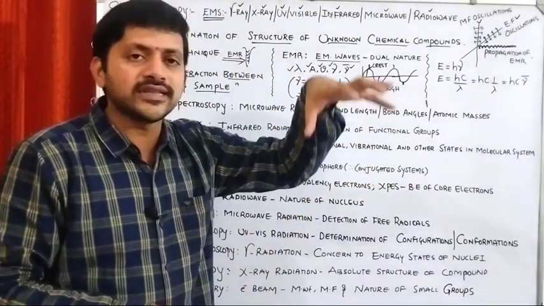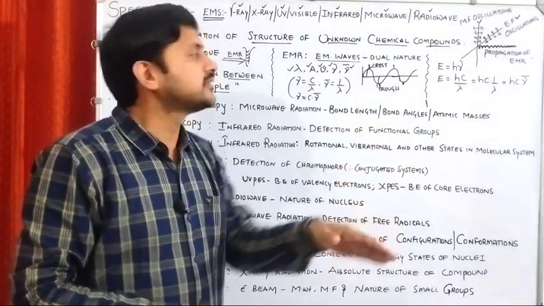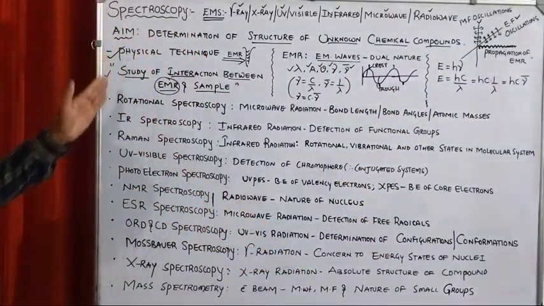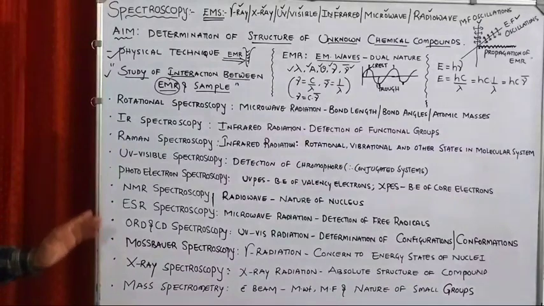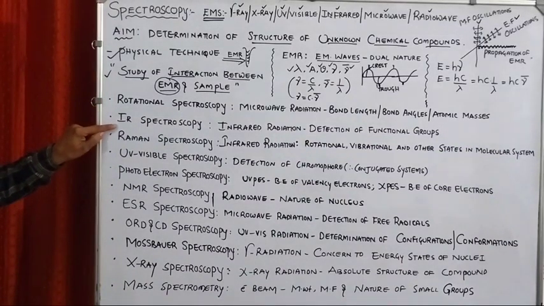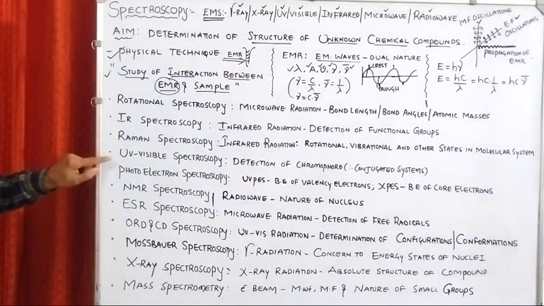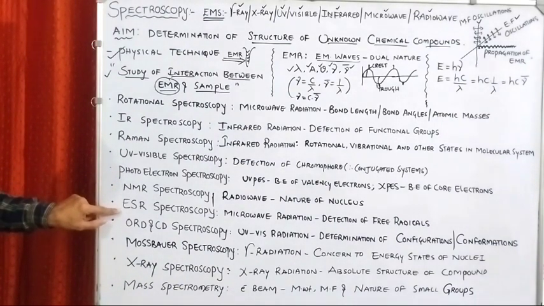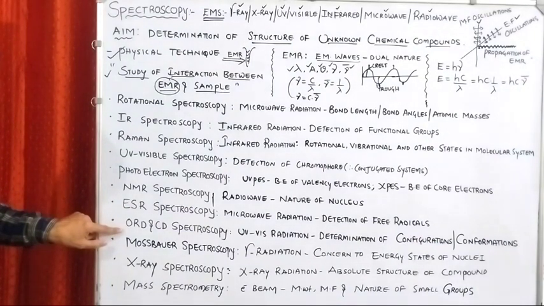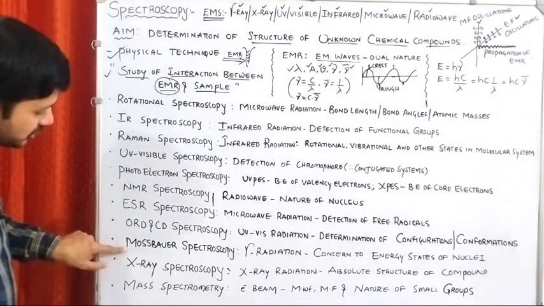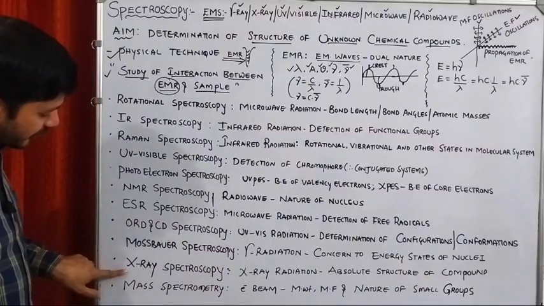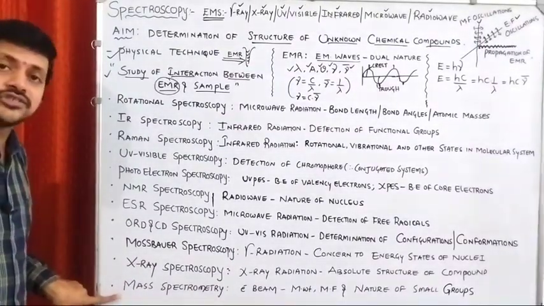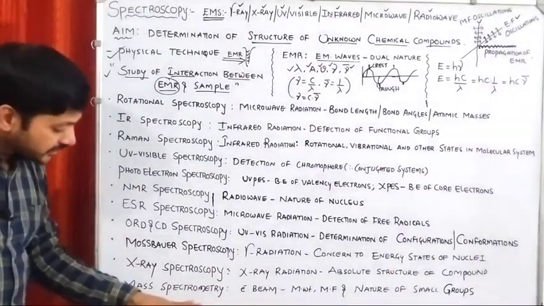So depending upon the type of interaction, the spectroscopy techniques are divided in this way: rotational spectroscopy, infrared spectroscopy, Raman spectroscopy, UV-visible spectroscopy, photoelectron spectroscopy, NMR spectroscopy, ESR spectroscopy, ORD and CD spectroscopy, Mossbauer spectroscopy, X-ray spectroscopy and mass spectrometry.